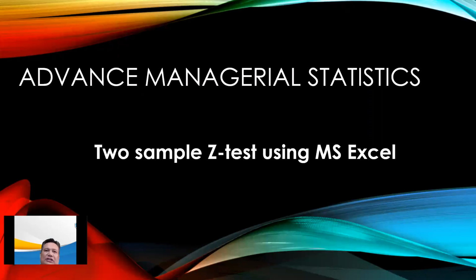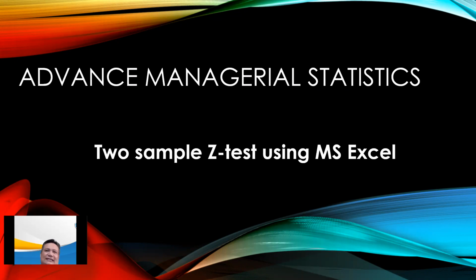Okay, so our topic for today is the two-sample z-test. The two-sample z-test is used to compare the means of two samples to see if it is feasible that they come from the same population. So the null hypothesis is that the population means are equal.